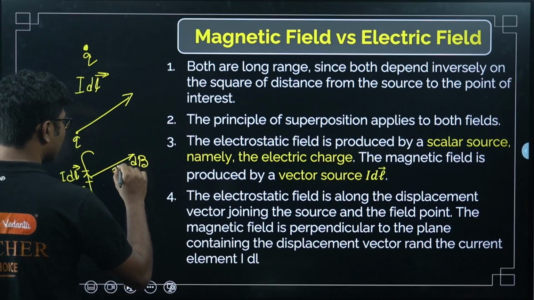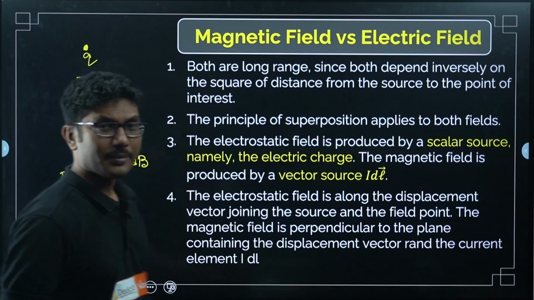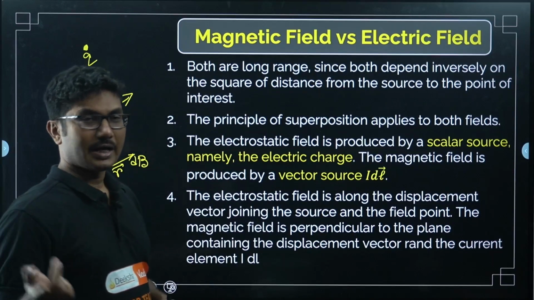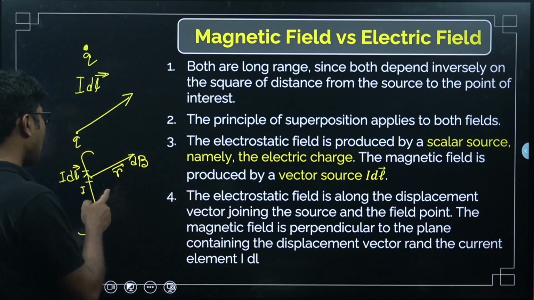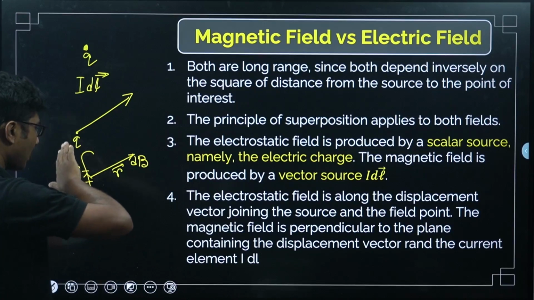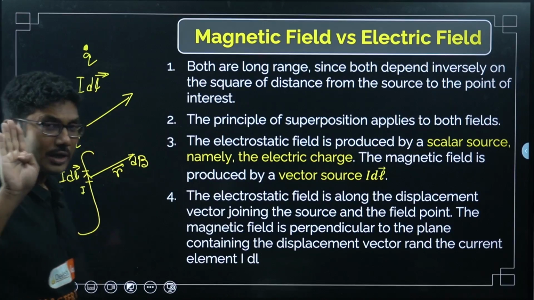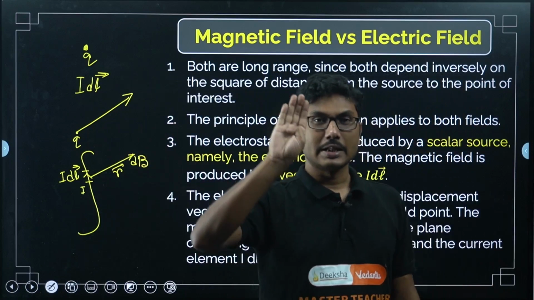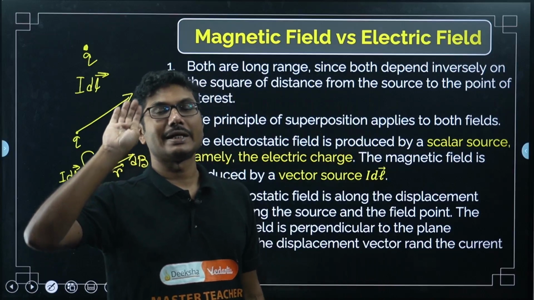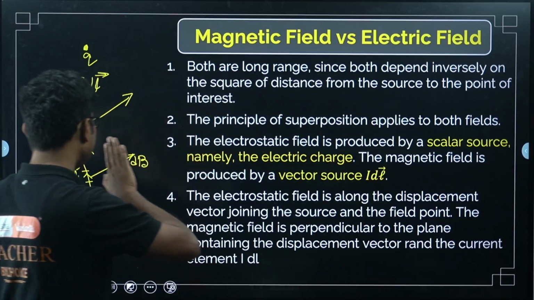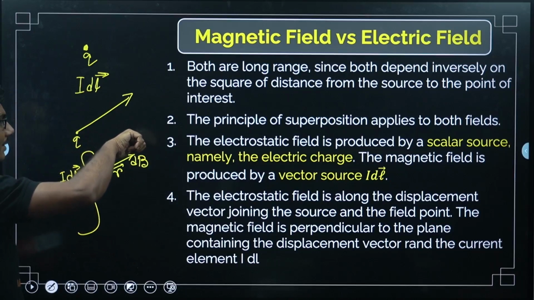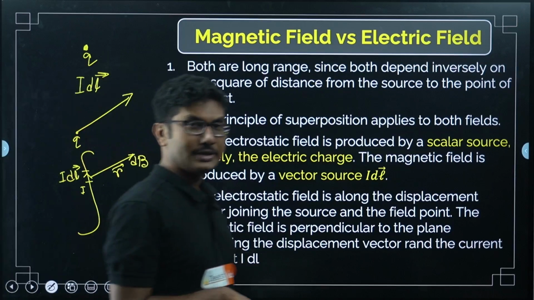To find the direction of the cross product, first of all, we have to start with the first quantity, that is IDL cross R. First I will arrange my fingers in the direction of the first vector, then I will rotate my fingers in the direction of the second vector. So, at this point the magnetic field is into the paper.